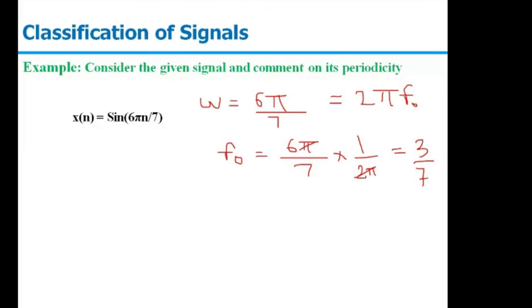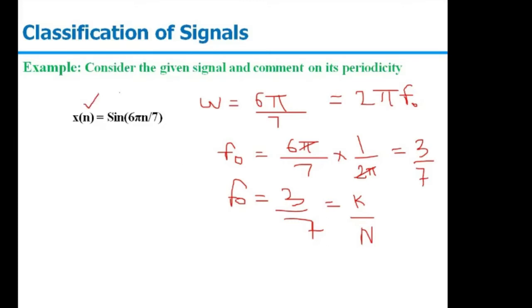And as per our discussion, what is f₀? f₀ was k₀ upon N, right? So f₀ was equal to 3/7 equal to k/N. And we said this k and N both are integers in nature, and we can say k is equal to 3. So for this given signal, the signal is periodic in nature with N equal to 7.